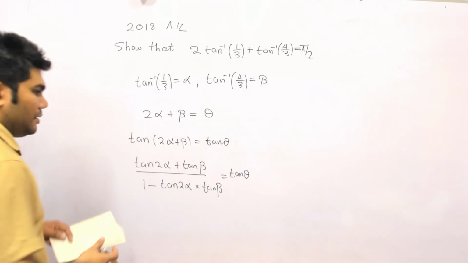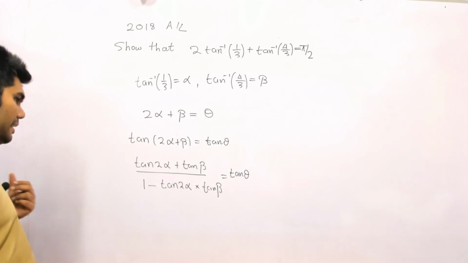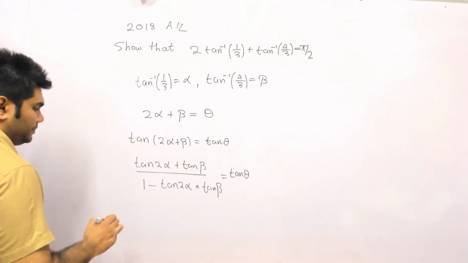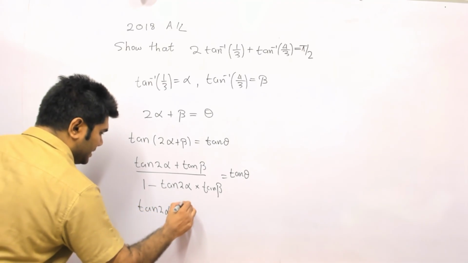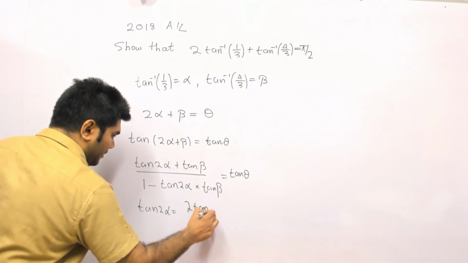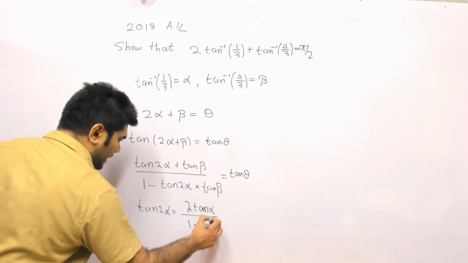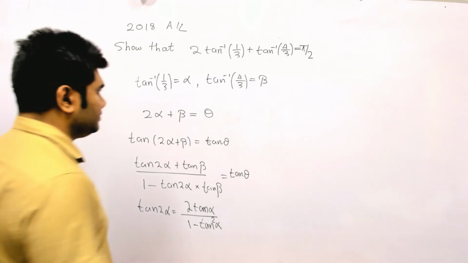We have to somehow show that tan theta becomes undefined. That's the idea. So tan 2 alpha I can write as 2 tan alpha divided by 1 minus tan squared alpha.